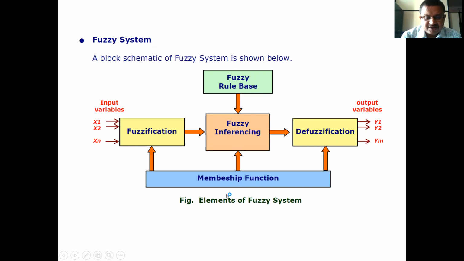And these membership functions or membership grades are given to all these three steps, that is fuzzification, fuzzy inferencing, and defuzzification. Output variables are y1, y2, y3, ym.